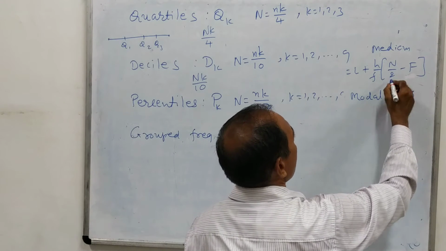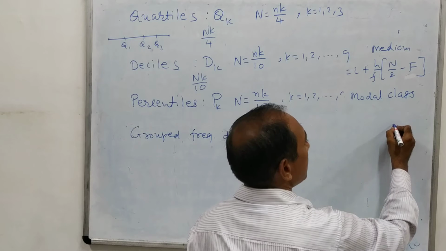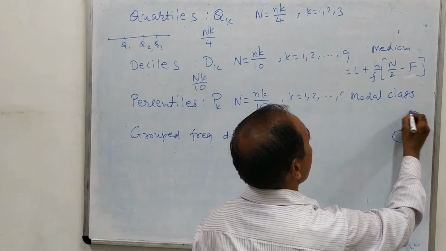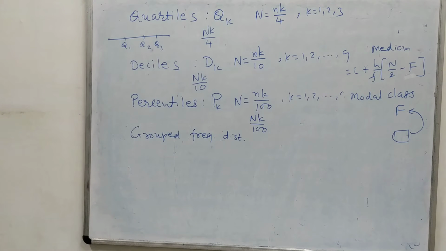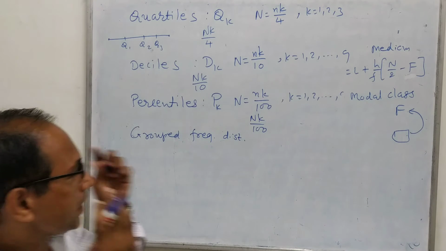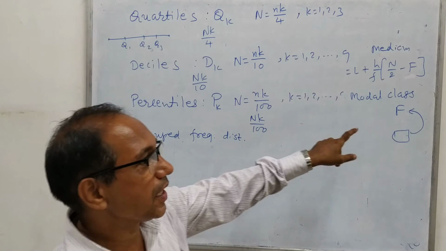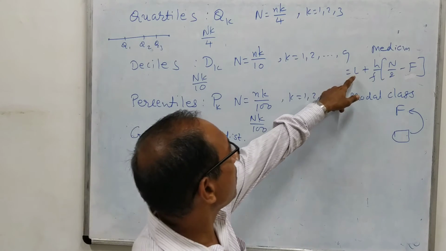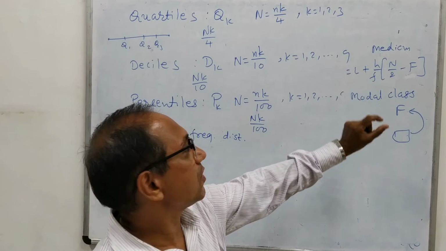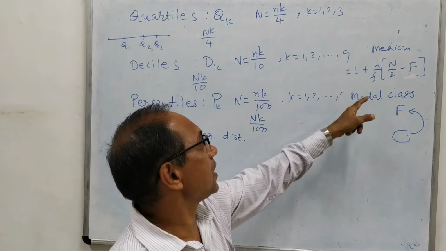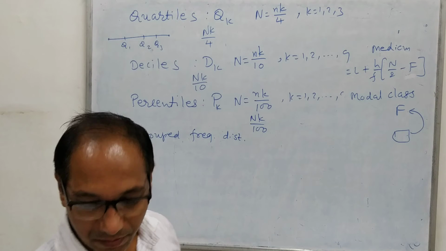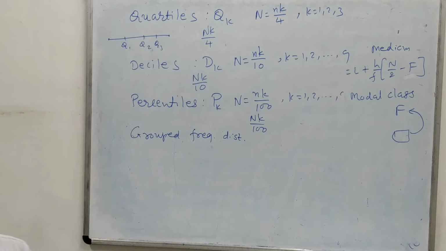That means the class corresponding to this frequency, just after capital N by 2, and capital F was the frequency preceding the CF which we were finding. Okay, and L was the lower limit of the corresponding model class, H was the length of the model class, and F was the corresponding frequency. So similar concept, exactly the same concept we will use for